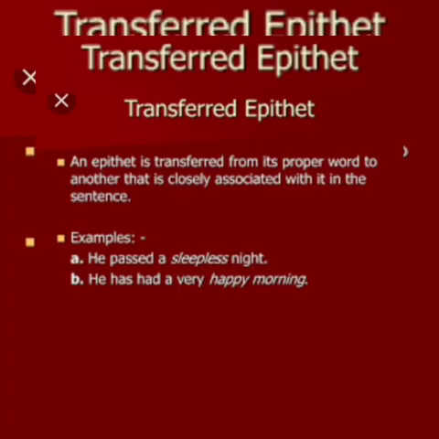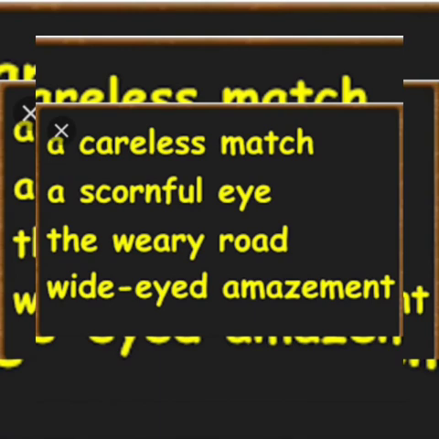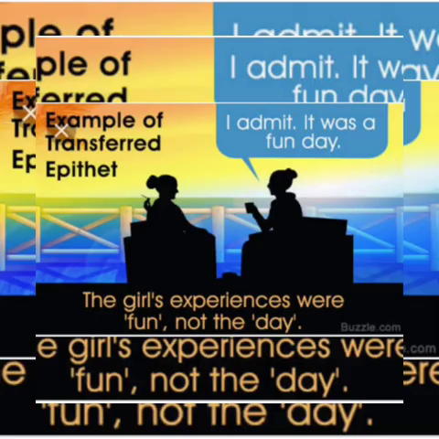He has had a very happy morning. The morning was not happy, but the person had a happy morning. So the adjective is transferred from he to happy morning. So it is called transferred epithet. So there is a transfer of an adjective or a phrase from one noun to another noun. Some of the examples are careless match. The match was not careless. A scornful eye. The weary road. Wide-eyed amazement. So the road was not tired. The eye was not scornful. So all these examples denote the transferred epithet.